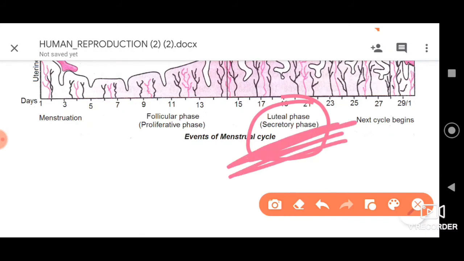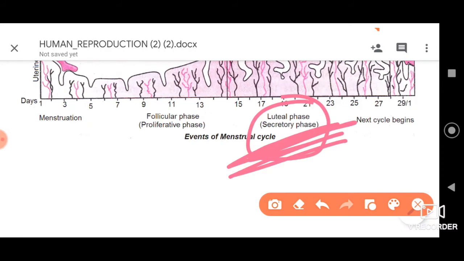So what are the changes which we can observe in this last phase of the menstrual cycle? Let me tell you, when it starts, let us say on the 16th day, where let us say ovulation occurred on the 14th day and the egg is not fertilized. So let us say 2 days are over, that is on the 16th day, the egg is now unfertilized.